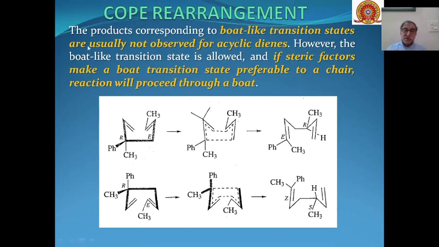And you can see over here also that this is an open chain compound, but some of the product can also be formed through a boat transition state depending upon the steric factors. So this is the R molecule, and through this boat transition state it can be converted into this product. And if inverted boat, then we will get this type of product. So here the E product will be formed, and here the Z product will be formed in the boat transition state transformation in the Cope rearrangement.